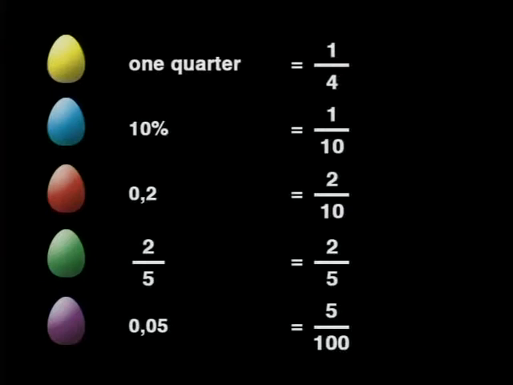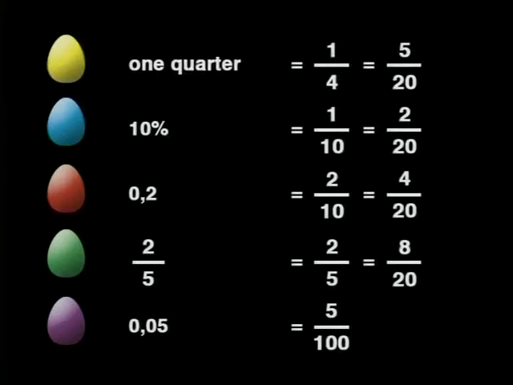If we make them all 20ths, we get 5 20ths, 2 out of 20, 4 out of 20, 8 out of 20, and 1 out of 20. And if we add these up, we should get 20 20ths. 5, 7, 11, 19, 20. Excellent. They add up to 20 20ths, which is 1 whole.